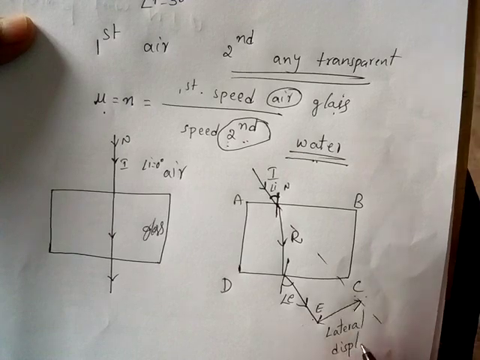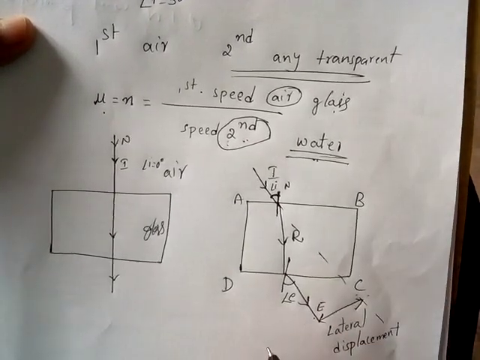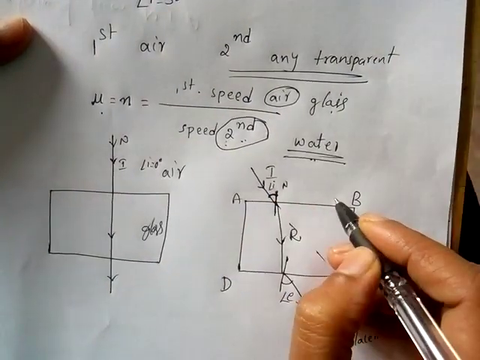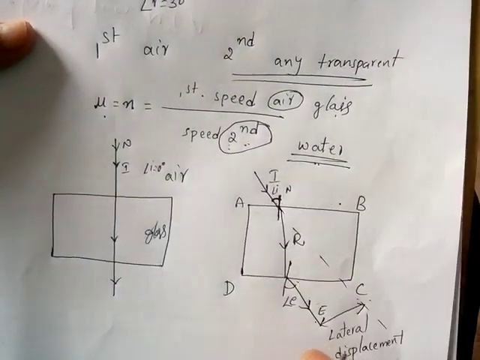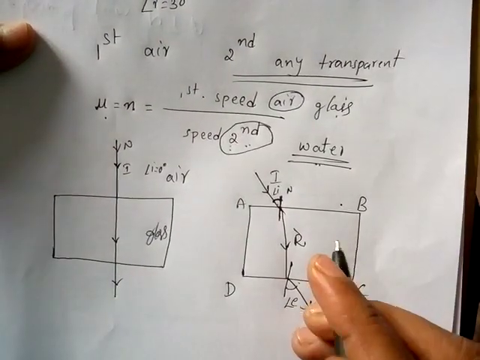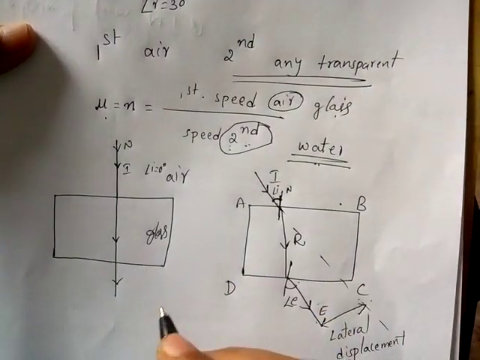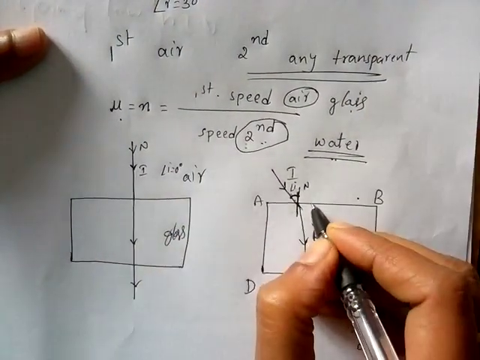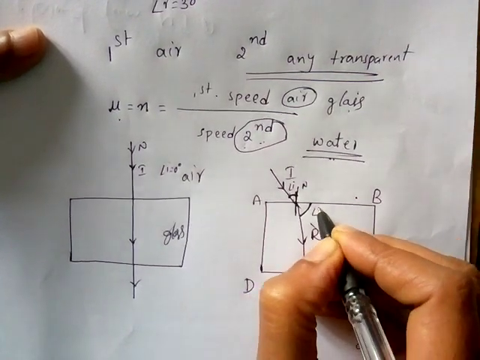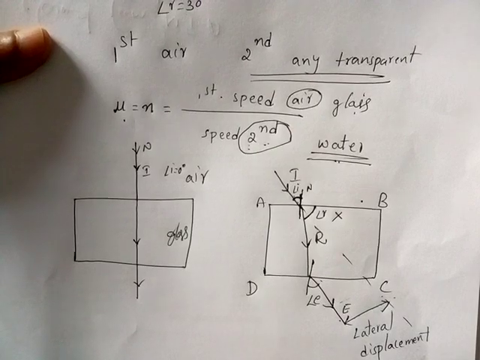We know lateral means shifting sideways. Based on this you will have questions, especially based on angles. Check whether the angles are marked between the normal and the ray only, always. Sometimes they will give you the angle between the surface and the ray, and if they mark it as angle of incidence, this is wrong, because angles are always marked between the normal and the ray.